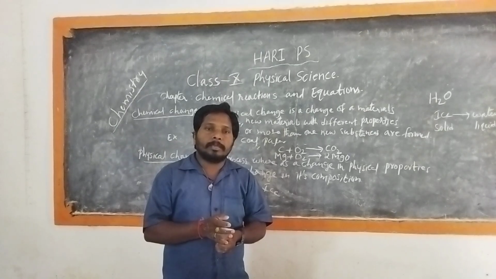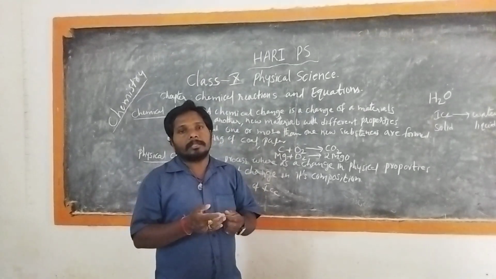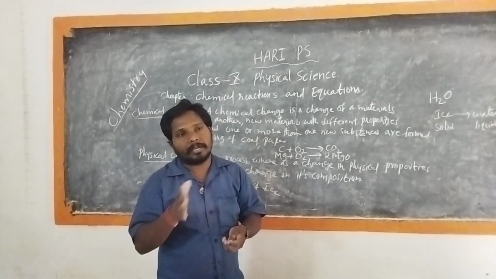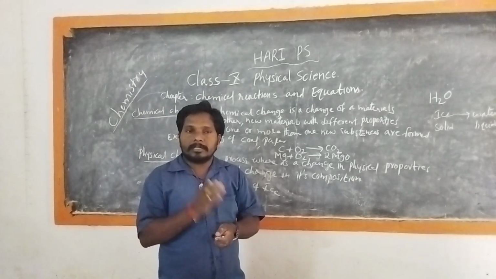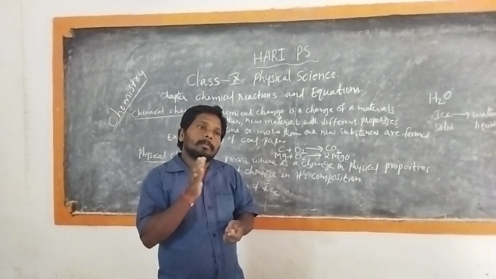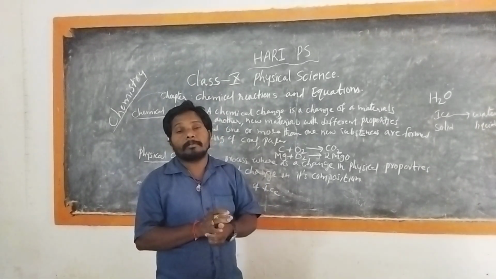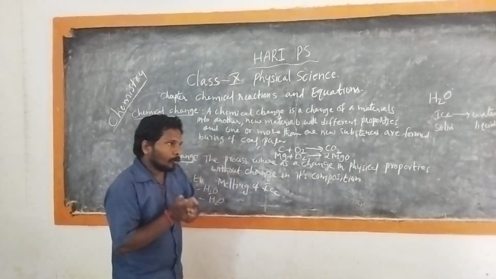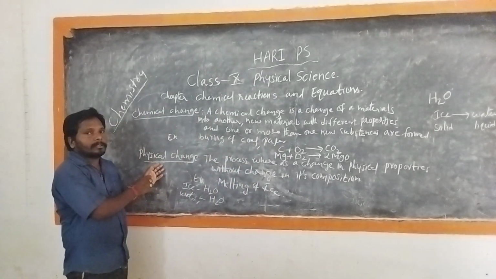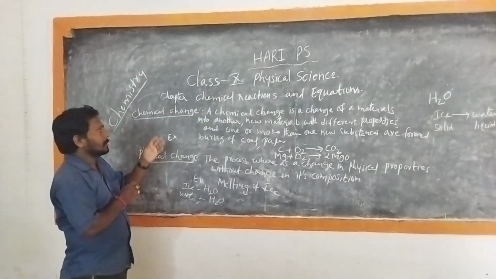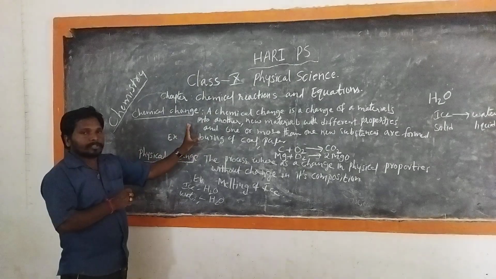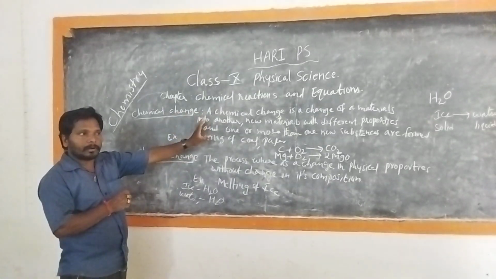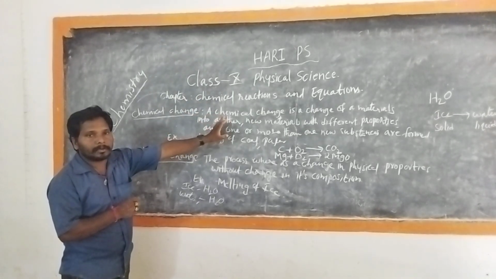Or we can say it is a chemical change or a chemical reaction. So some changes are happening in our surroundings. Some are physical changes and some are chemical changes. I hope you understood the difference between the physical change and the chemical change. In a chemical change, a new substance is formed with new, different properties.